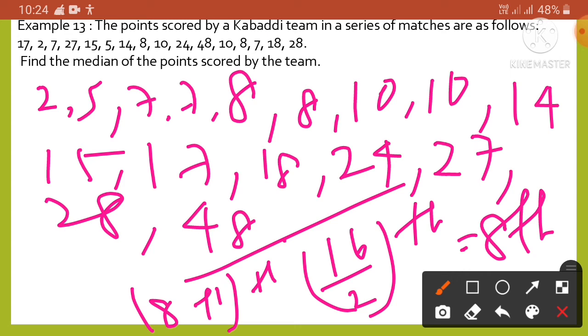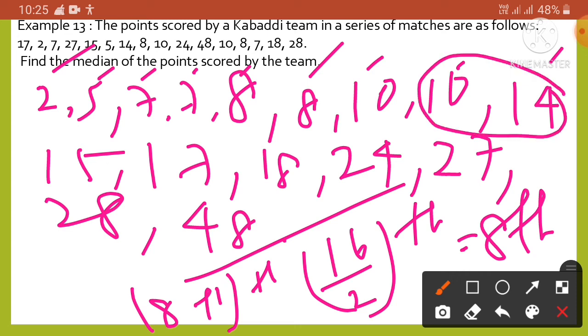So here the 8th term is, counting 1, 2, 3, 4, 5, 6, 7, 8, 10, and the 9th term is 14. So the median will be 10 plus 14 by 2, which gives us 12. So the median point scored by the Kabaddi team is 12. Okay, got it?